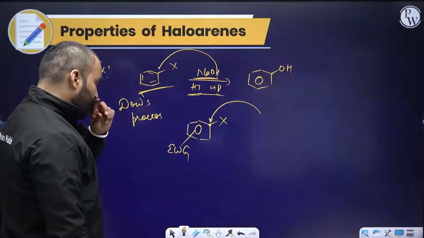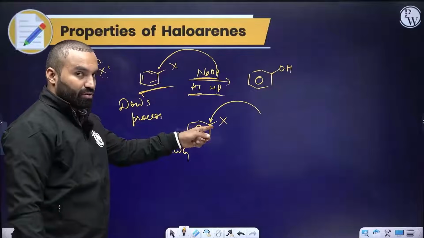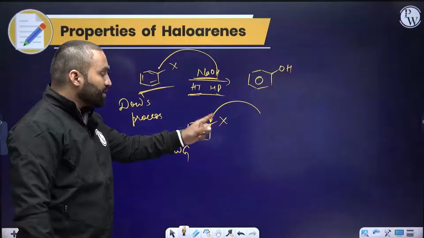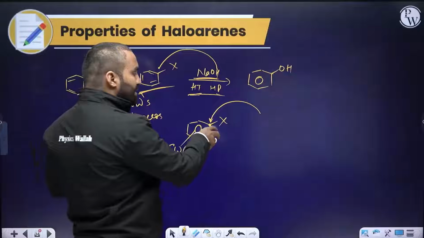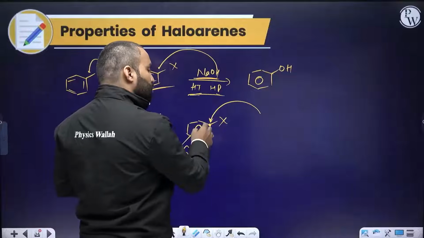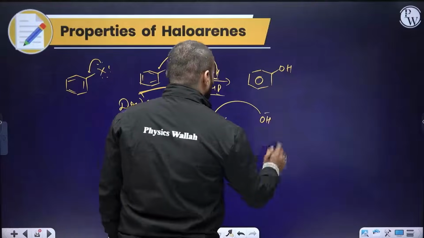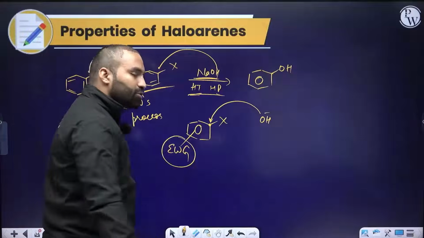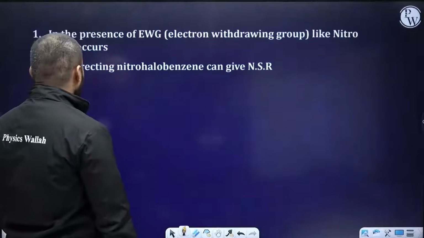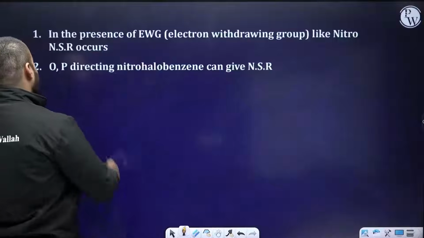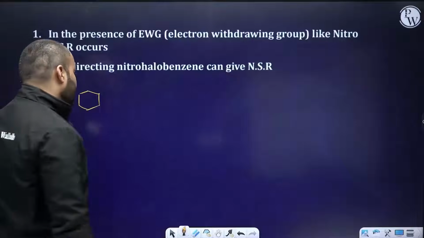I'm repeating. The electron withdrawing group will enhance the positive charge on the carbon which contains the halogen. The carbon which contains the halogen is our objective. We need to replace this halogen, correct? So this carbon should carry a high amount of positive charge. That can be done in the presence of NaOH, with rings substituted with electron withdrawing groups. How does it happen? Let's discuss that. If you attach electron withdrawing groups, then the positive charge on that center will be enhanced.